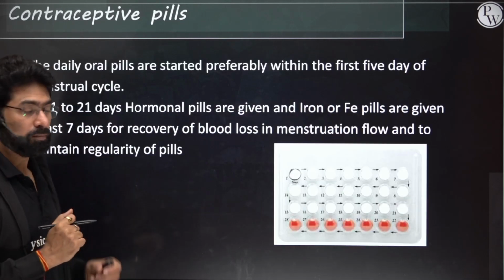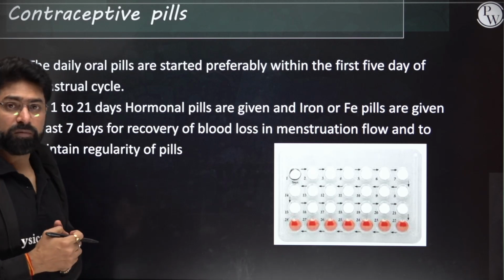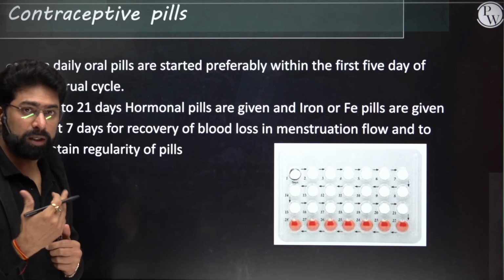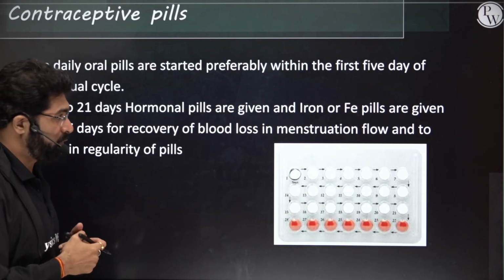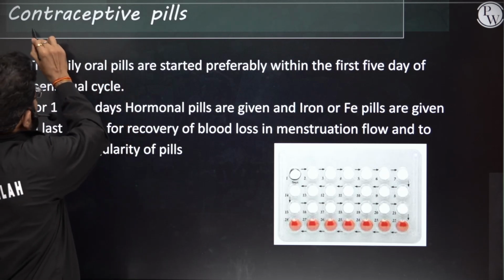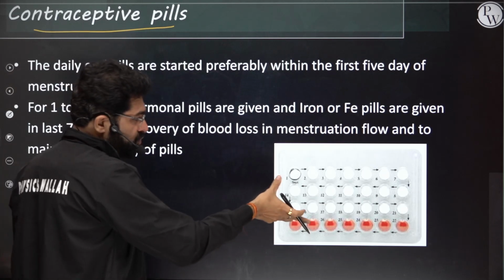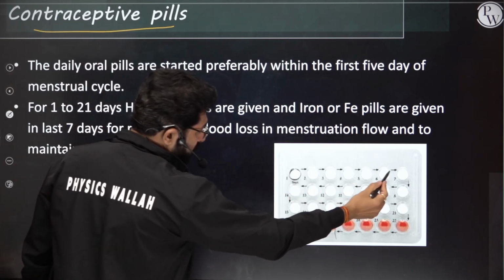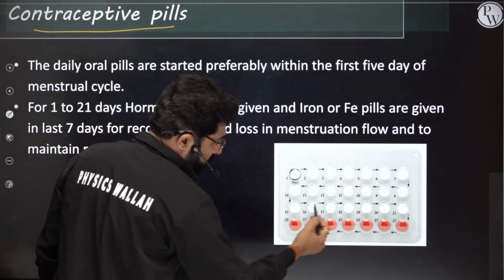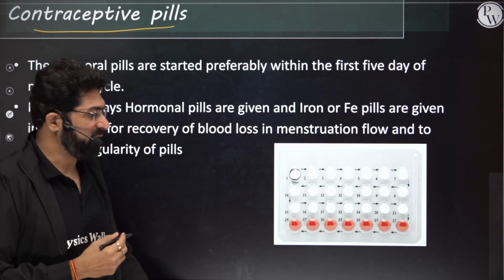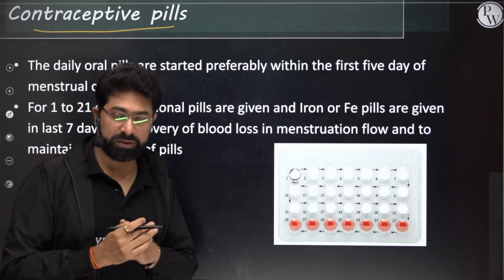Now, the other contraceptive devices or the chemicals are going to be discussed now. So we are going to discuss the contraceptive pills. As you can see a strip here, which has around 21 medicines in white color, and the rest 7 are in different colors.